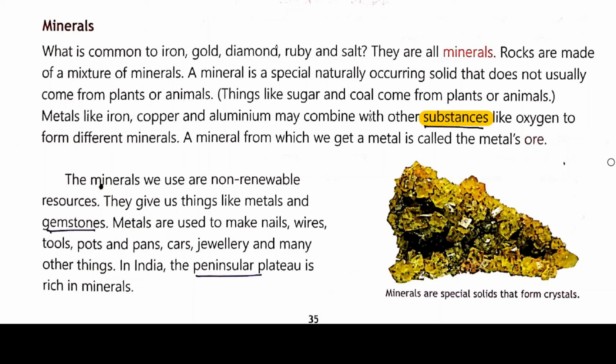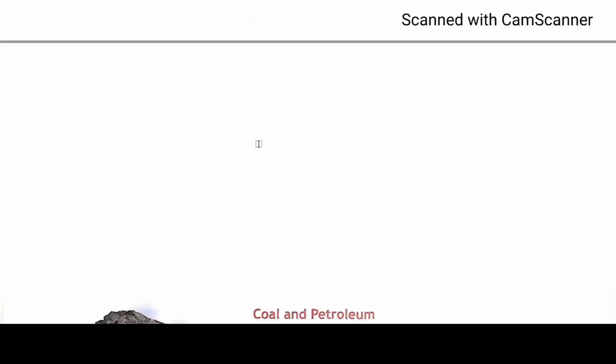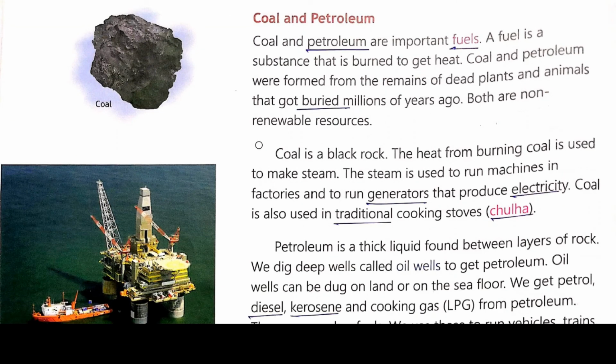Then we will discuss coal and petroleum. You can see the picture of coal, which is black in color, on the left side. It is an important fuel. Coal and petroleum are important fuels. What is the meaning of fuel? A fuel is a substance that is burned to get heat. By burning it, we get heat.